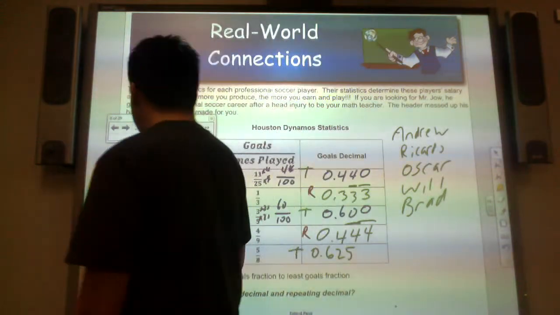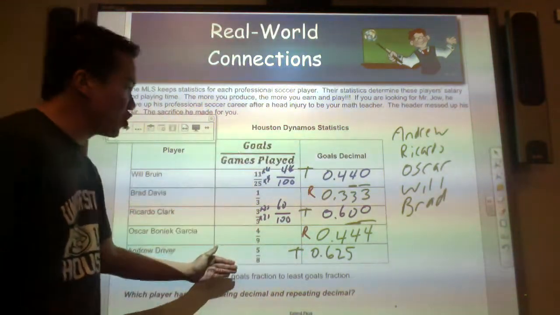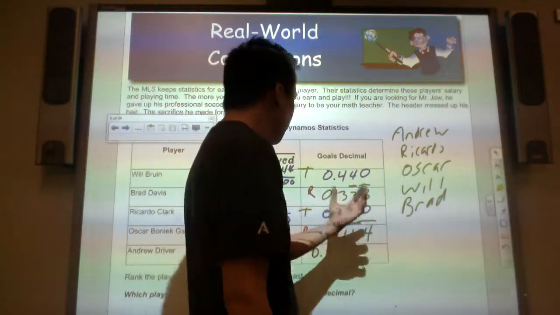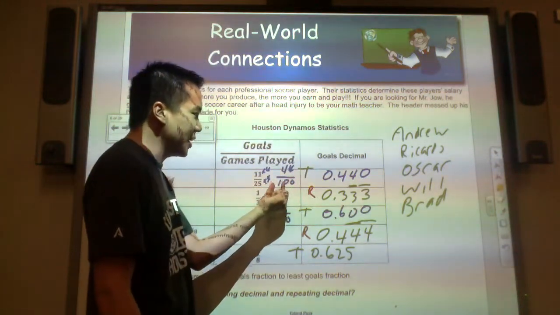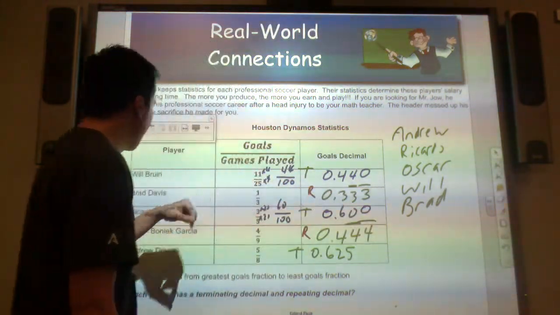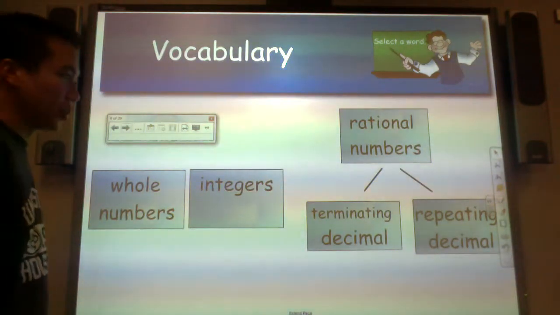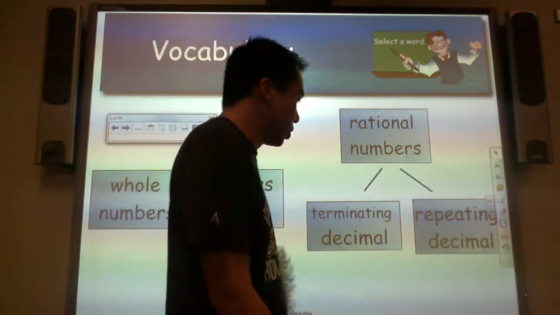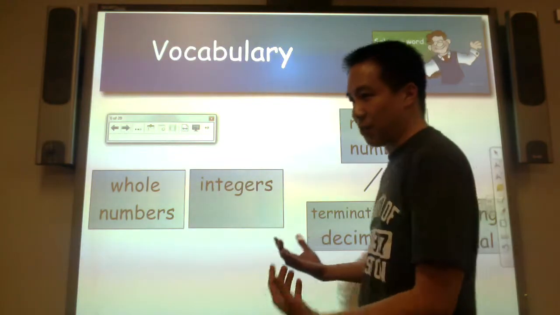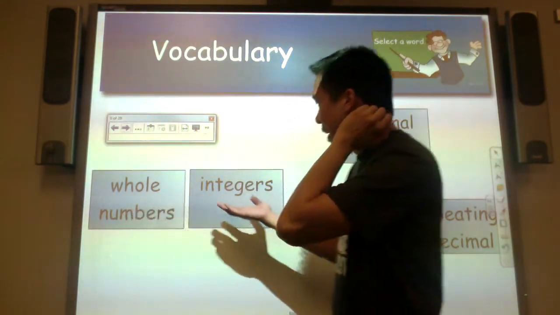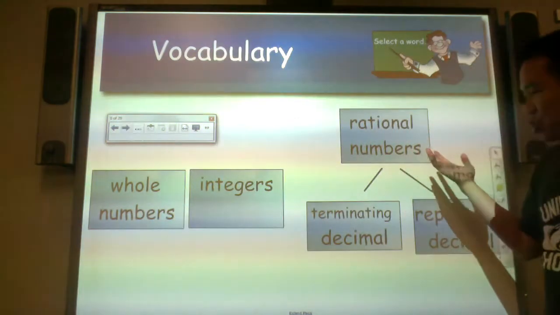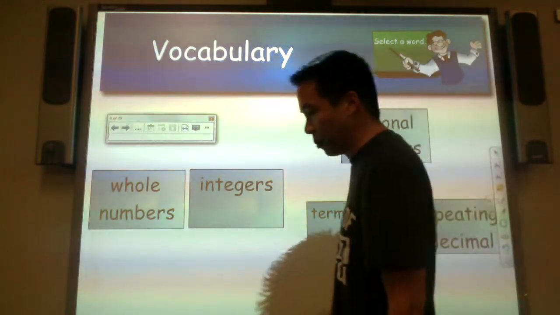So now that we kind of remember how to turn a fraction into a decimal, either doing out of a hundreds place or dividing the numerator by the denominator, let's talk about rational numbers. There are different types of numbers. We have whole numbers, integers, and rational numbers. Let's start with whole numbers.